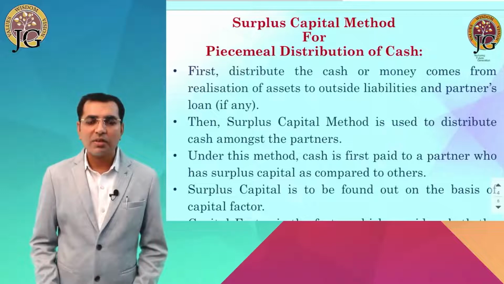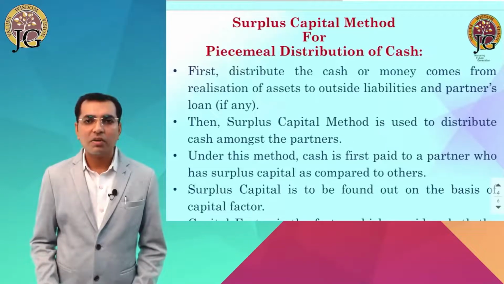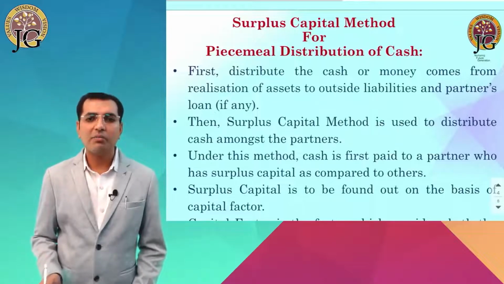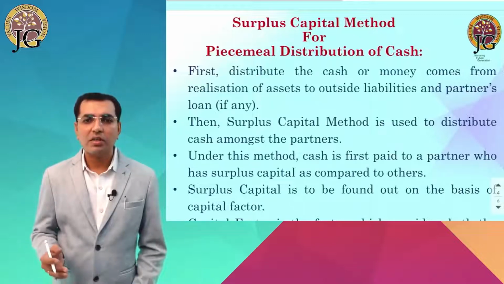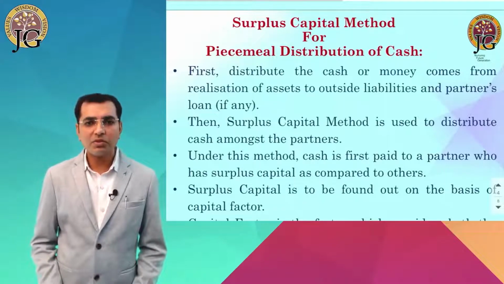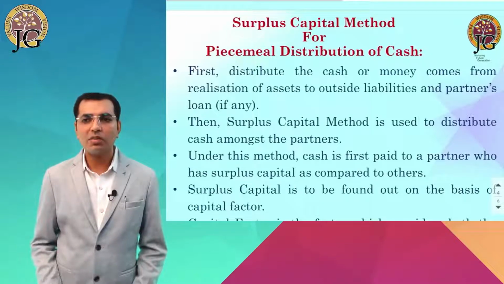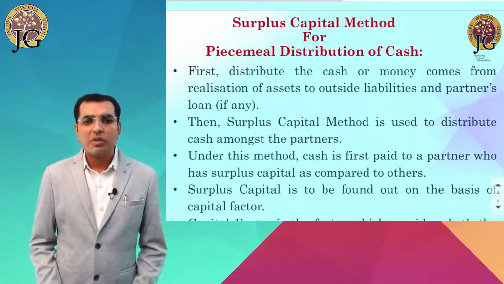Whether the surplus capital method or maximum loss method, you must pay the first three in order, that is dissolution expense, outside liabilities whether secured or unsecured, and then partner's loan. The method will only start after only the partner's capital is remaining. So surplus capital method also starts while distributing the partner's capital.